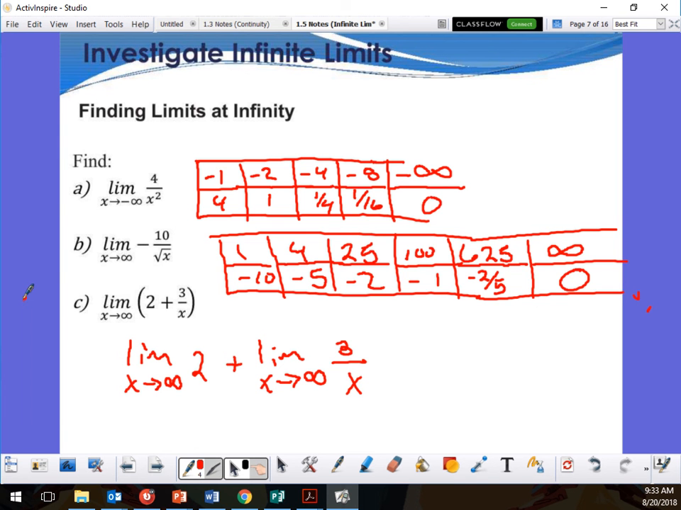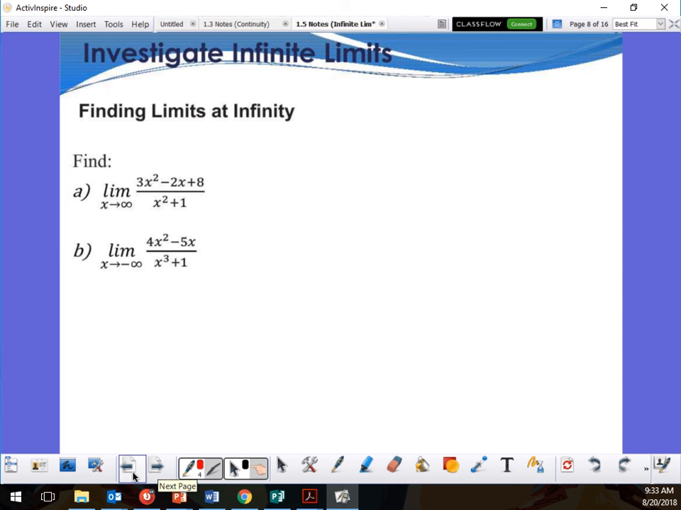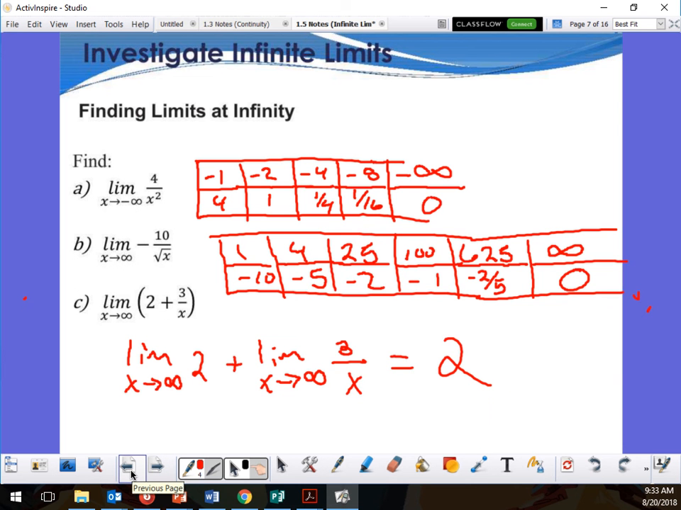What about the limit as x approaches infinity of 2? It's 2. So what do I do with my two limits? Add them. So what is the limit of this one going to be? 2. Make sense? Yeah. Okay. I think that's the one I'm supposed to stop on. Yep. So I'm going to let you guys use the rest of this time.